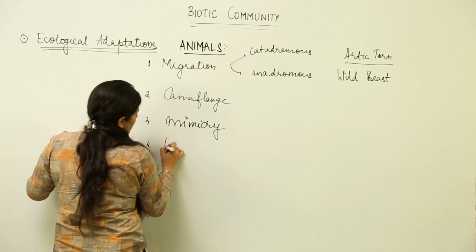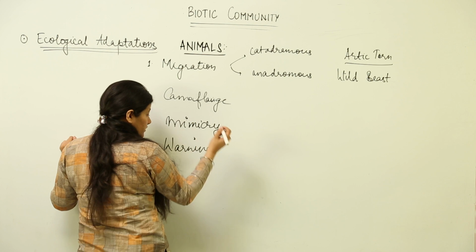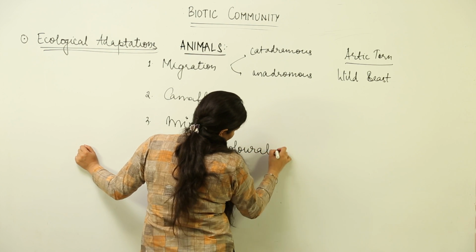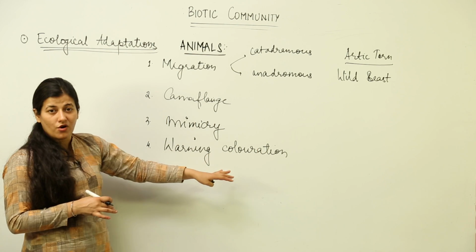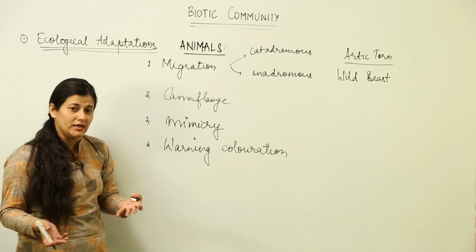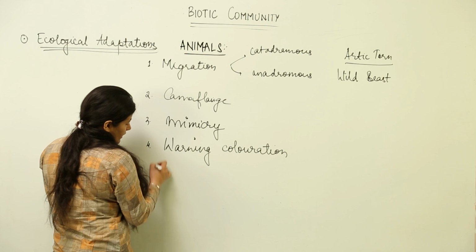Then we have warning coloration, that is often seen in dart frogs, so that they could not be consumed by the snakes. The snake sees a dart frog, it shows warning coloration and the snake goes away. So that is also an adaptation to show that it is highly poisonous. Those frogs are highly poisonous.